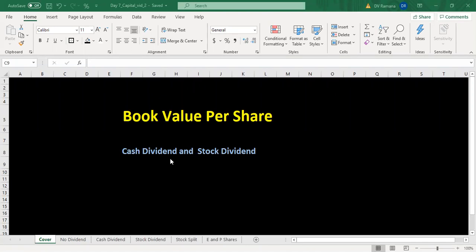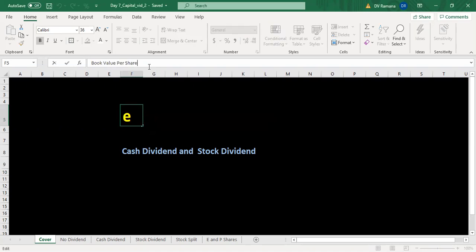The focus of this session is to understand the book value per share and the impact of the dividend distribution on the book value per share. We know that the book value per share is also called the equity per share. So it is equity divided by number of shares.